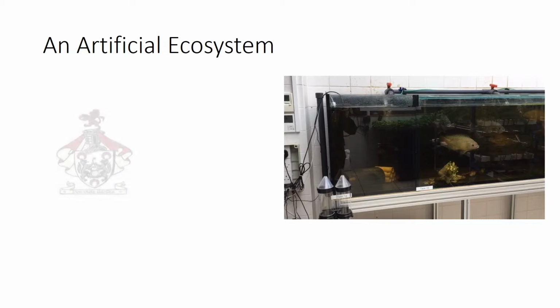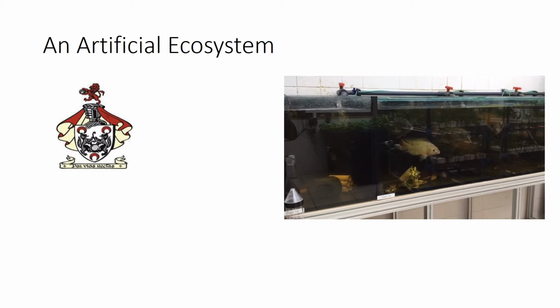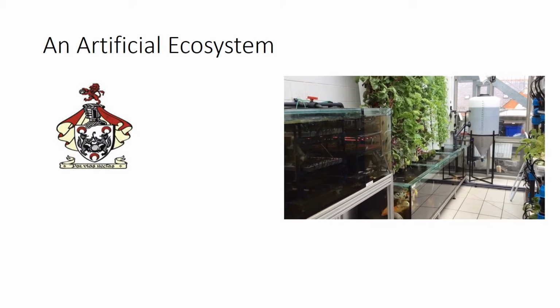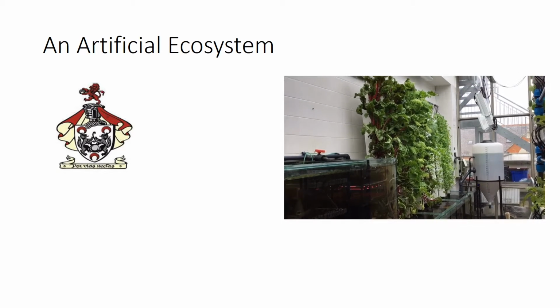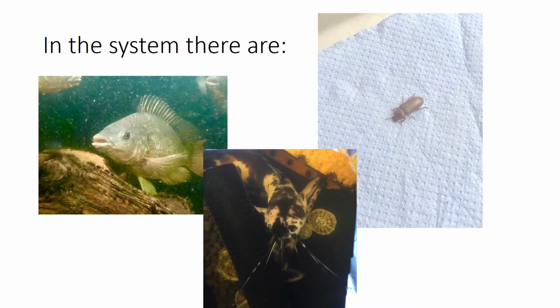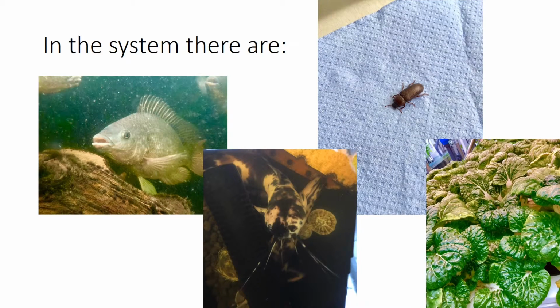An example of an artificial ecosystem we can see right now is the Belvedere College urban farm. In our farm, we have a closed, flowing, freshwater system with many different species of organisms, from tilapia to catfish and mealworms to pak choi. But how does the farm work?